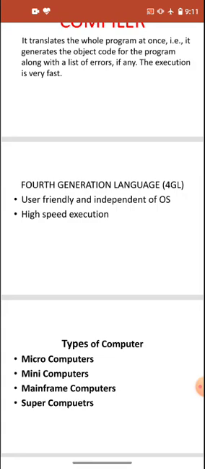Then we have mainframe computers. In a mainframe computer the speed is very high, and they are among the most powerful computers, which we use in bigger organizations, and they can contain huge data. That means for an organization which has huge data, we can use the mainframe computer.